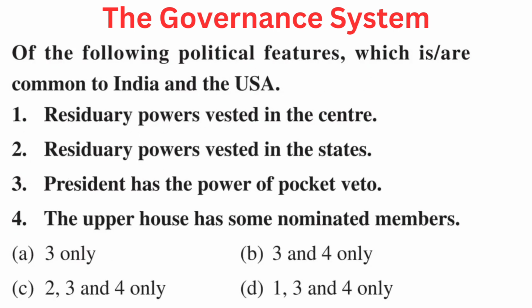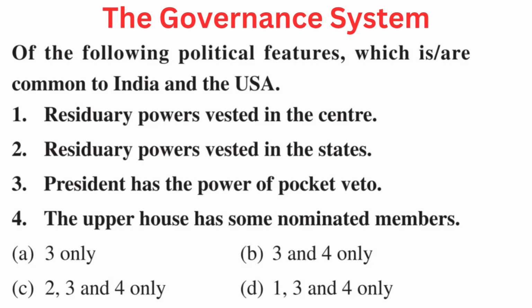Your question is, of the following political features, which is or are common to India and the USA? First, residuary powers vested in the center. Second, residuary powers vested in the states. Third, president has the power of pocket veto. And fourth, the upper house has some nominated members.